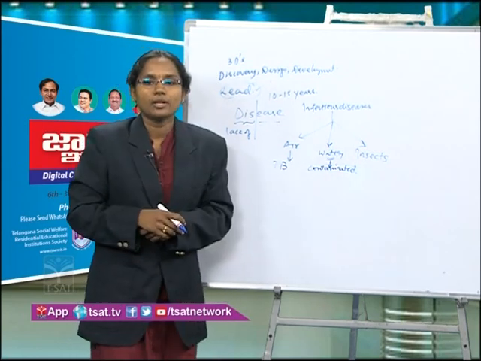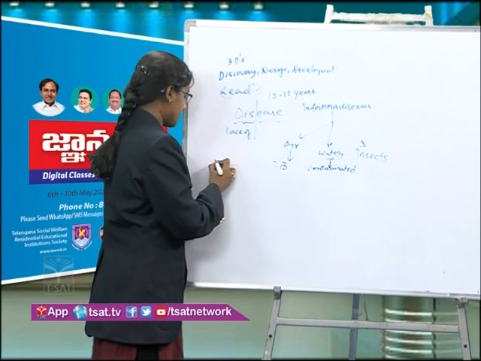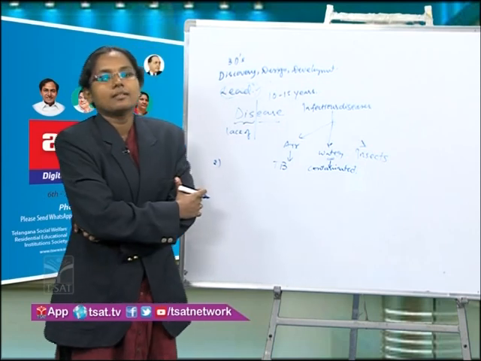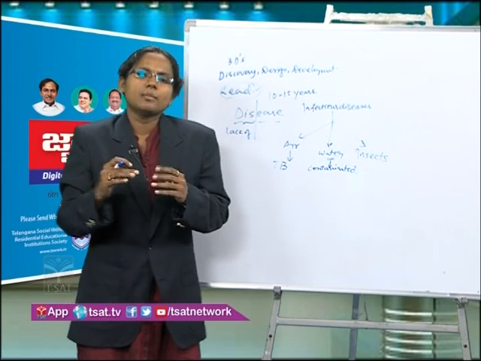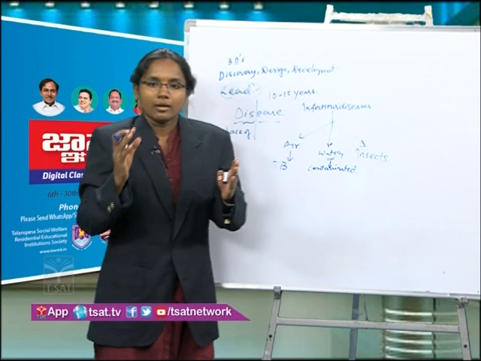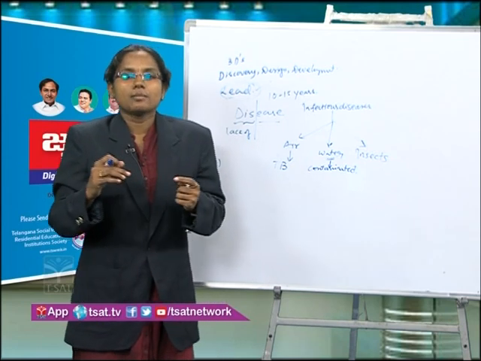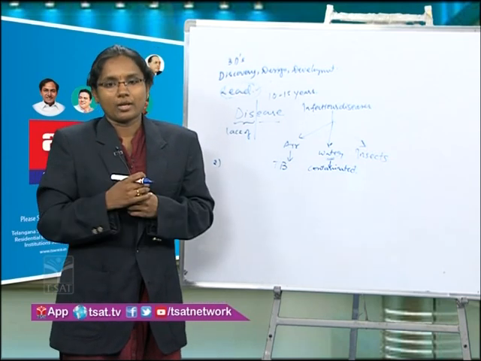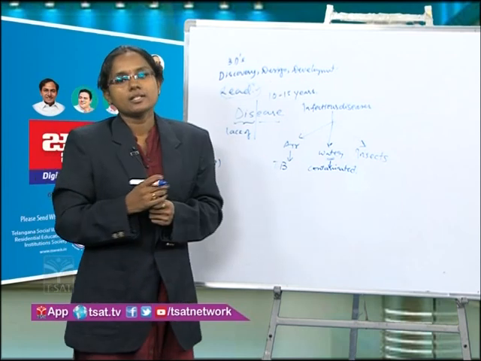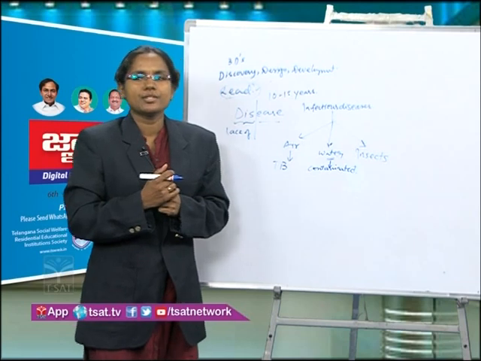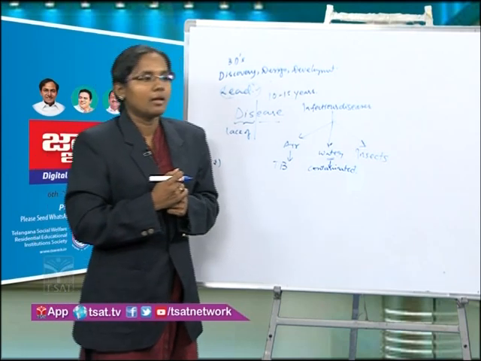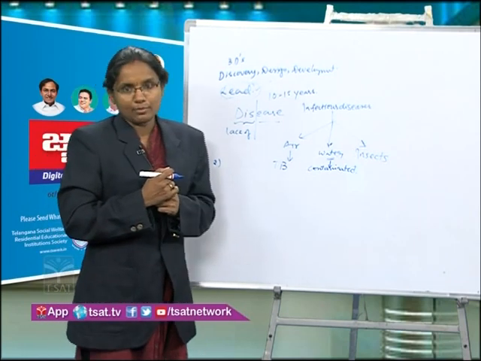And next go for deficiency diseases. Deficiency diseases are caused by improper diet. Means if there is insufficient vitamins and minerals, then your body cannot work properly. So that kind of disease we call deficiency diseases. For example, vitamin C deficiency will cause scurvy. What is scurvy? Yes, bleeding gums.